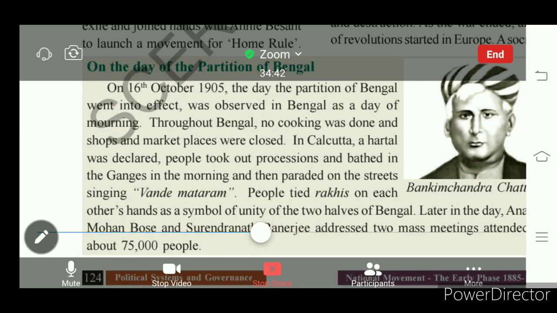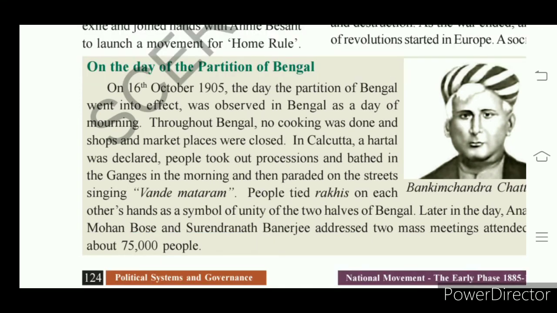In that hartal, people took a procession, a rally. They walked to the Ganges river without chappals. They took a bath in the Ganges that morning. Then on the streets they moved, singing Vande Mataram.